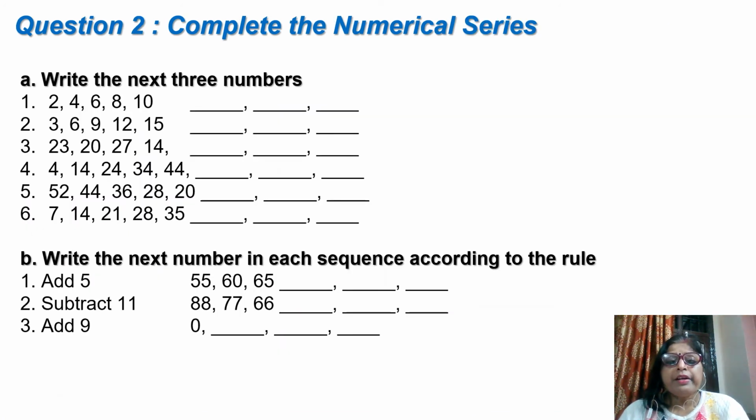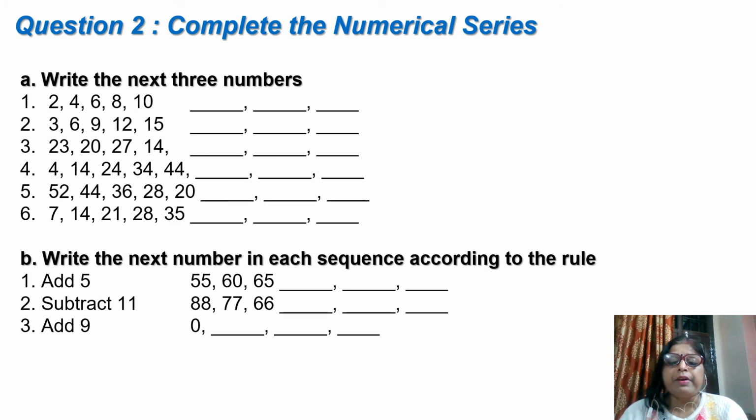Dear students, it's the time of homework. Here, question 2 is given. Complete the numerical series. So many numbers are given here which are based on some rules, and following those rules, you have to write the next three numbers. Question A: complete the next three numbers. Next is question B. Write the next numbers in the sequence according to the rule.